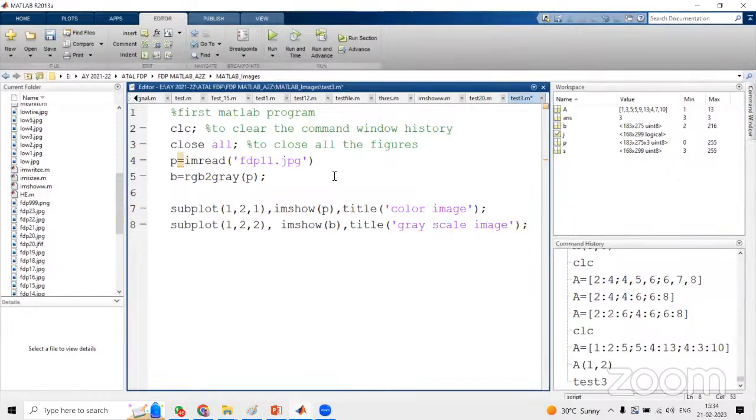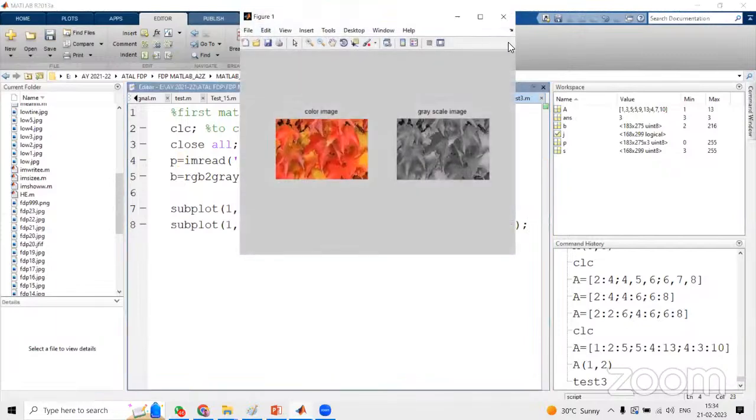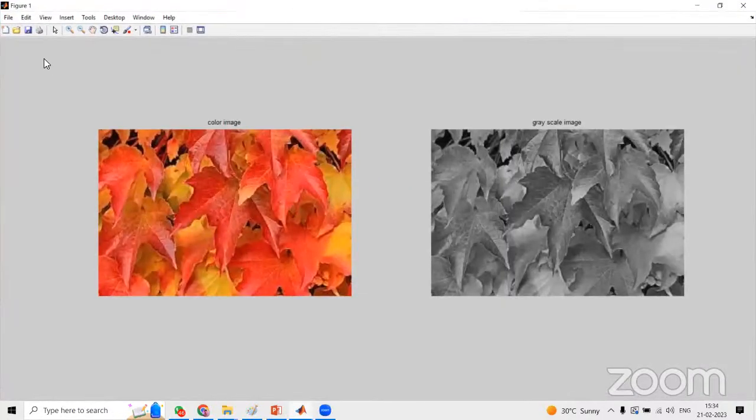So now run the program. You can see here, in one figure, figure 1, we can see 2 columns, 1 row, and color image and grayscale image both. Because if you are looking at any research article, at that time we have to make it like this, and the same screenshot you can paste in our publication, I mean the research article.